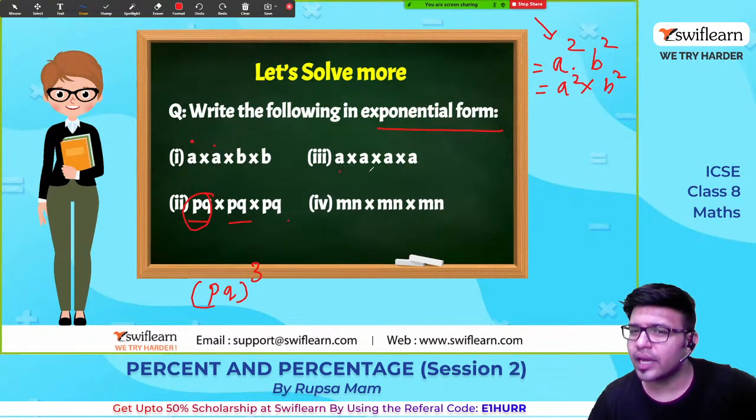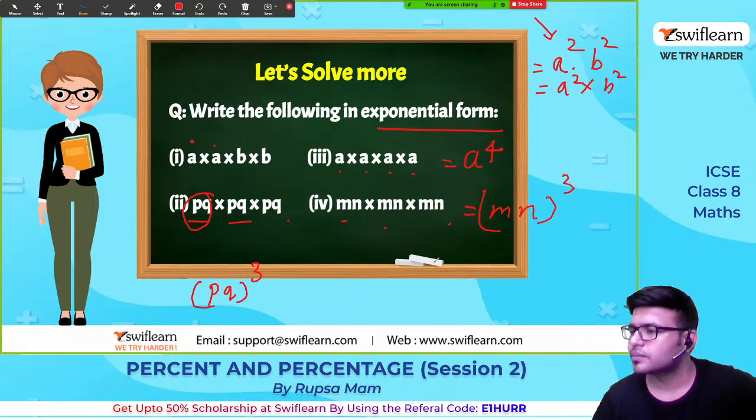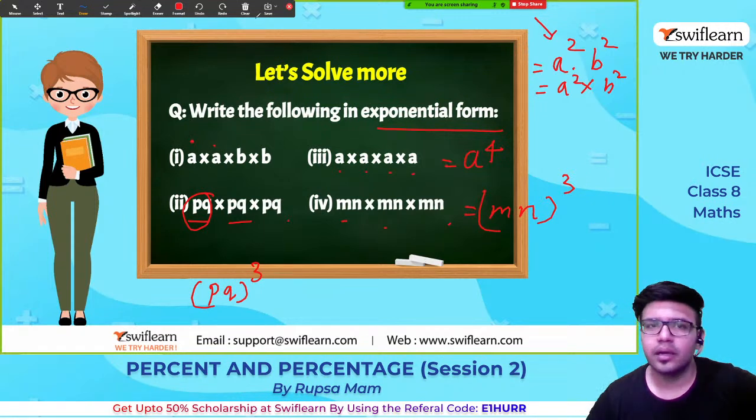Okay. So a into a into a into a, 4 times here. So we can write a raised to 4. M into n, mn, mn, mn. Okay. So this is mn whole cube. This is how we write.